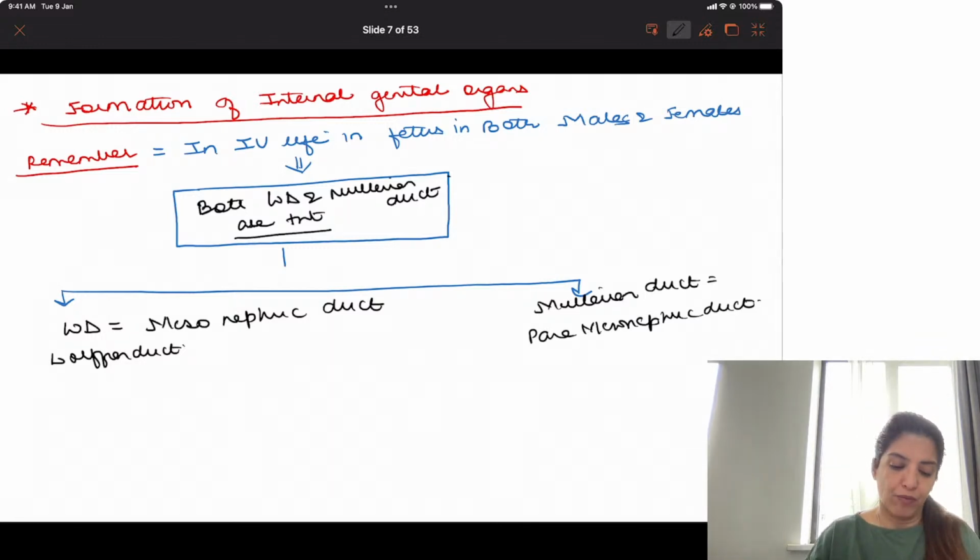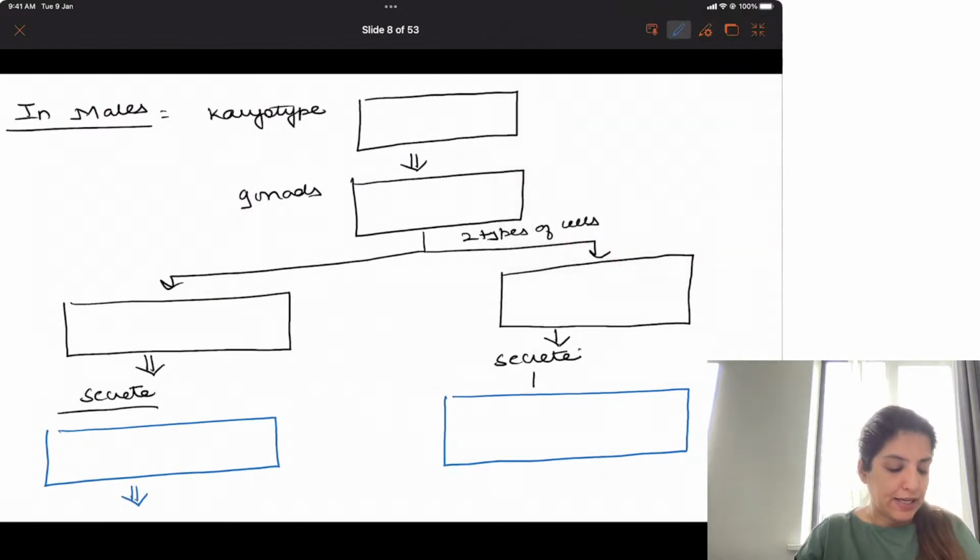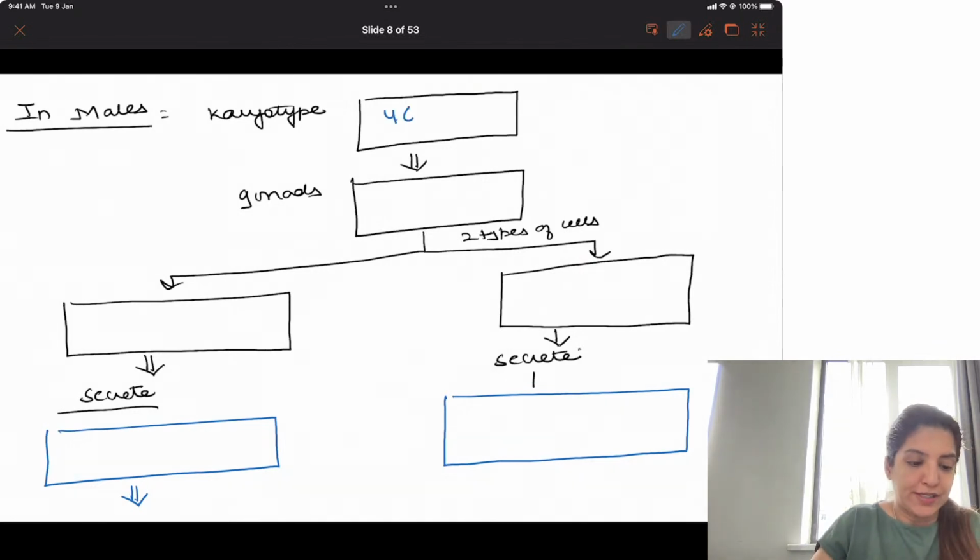Right? Now, in males, what is going to happen? In males, the karyotype is